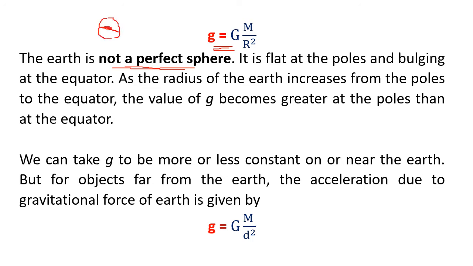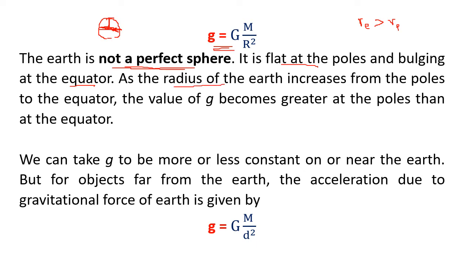So if you measure, the polar radius is lesser but the equatorial radius is more. Means the radius on the equator is greater than the radius at the poles. But here we are not going to take that into consideration. For the time being, we will take the radius to be uniform.